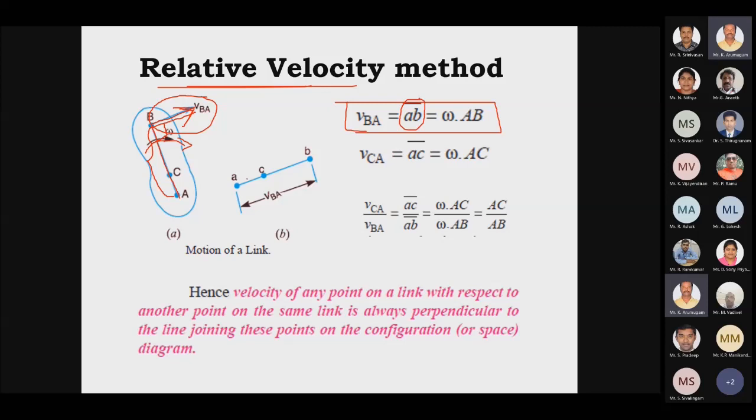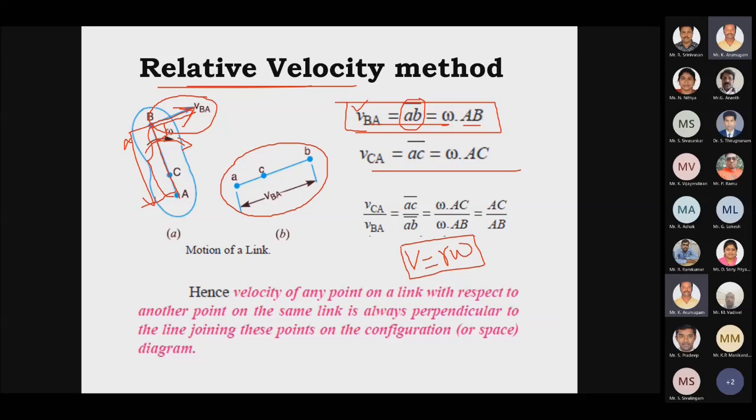So we have to draw the diagram like this. The perpendicular direction will be drawn like this. The vector AB gives you the magnitude of this velocity, which is your angular velocity multiplied by the radius or the length of the link, capital AB. Right, so simply the relation gives you linear velocity equal to radius into angular velocity omega. This is the relation between linear velocity and angular velocity.